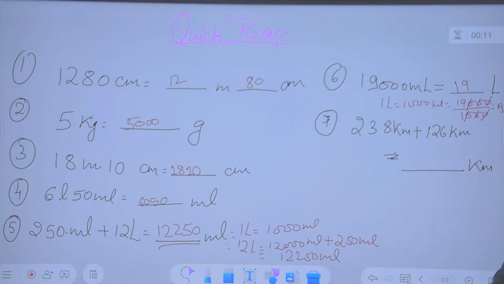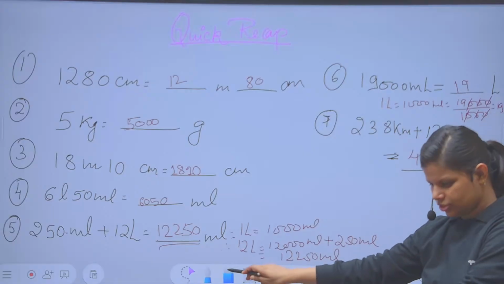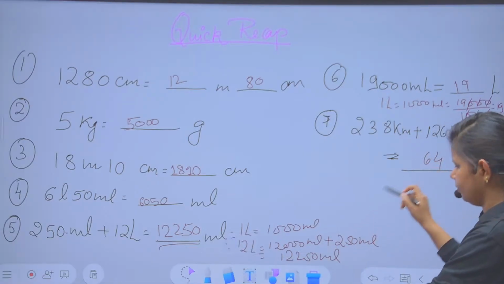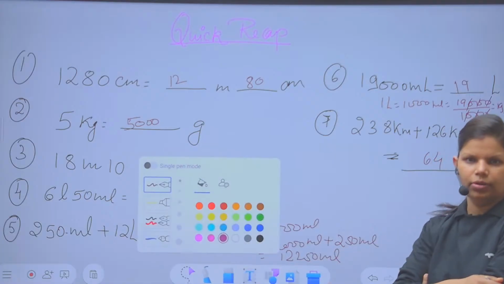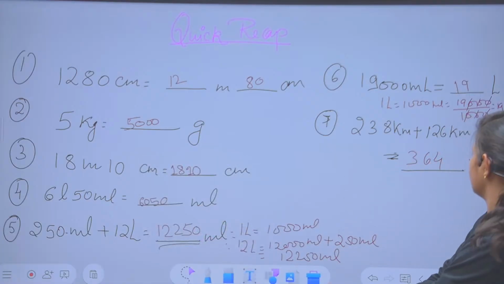Okay. Now last, 238 kilometer plus 126 kilometer. We were running short of time. Be quick. Check your answer once again. You have to add the numbers properly. Children, don't be in a hurry. So the right answer is 364 kilometer.